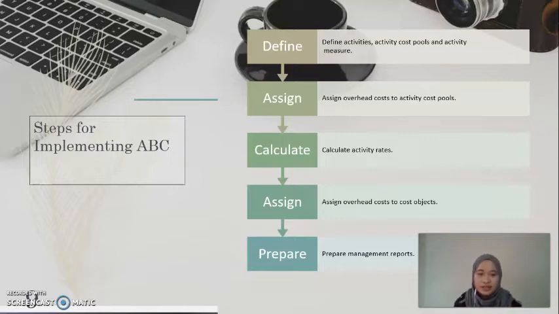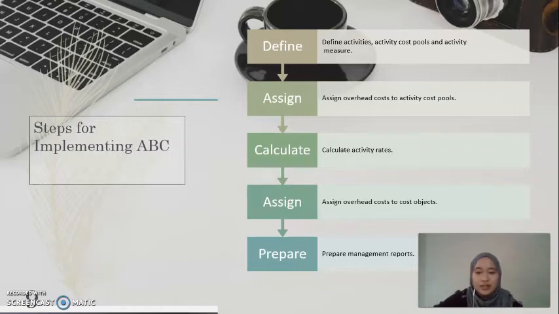The next step is to assign overhead cost to cost objects. Once activity cost pools and rates are identified and clearly defined, the next step is to assign them to cost objects. Objects are generally defined as the result offered to a customer. In both manufacturing and non-manufacturing environments, this product should have some saleable value to compare the assigned costs.